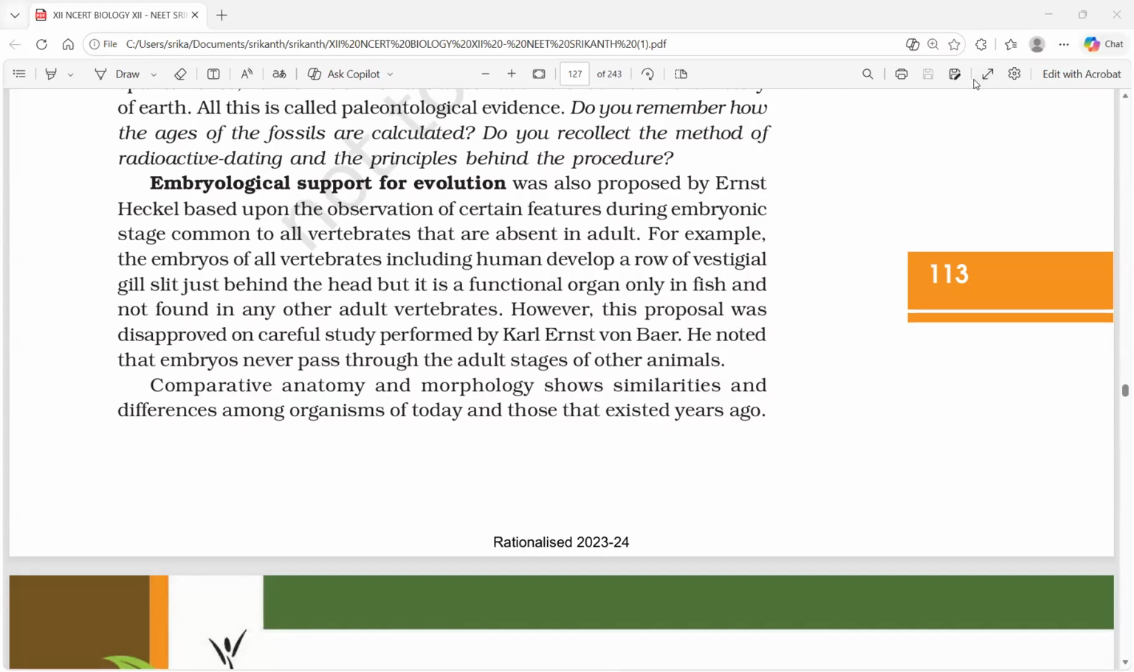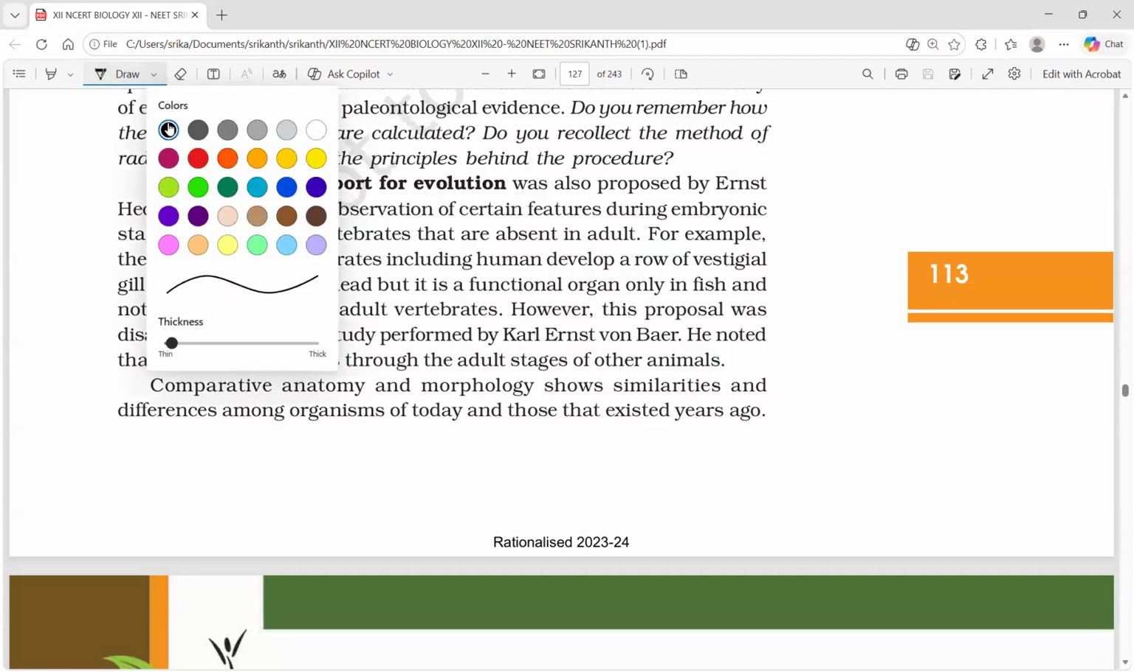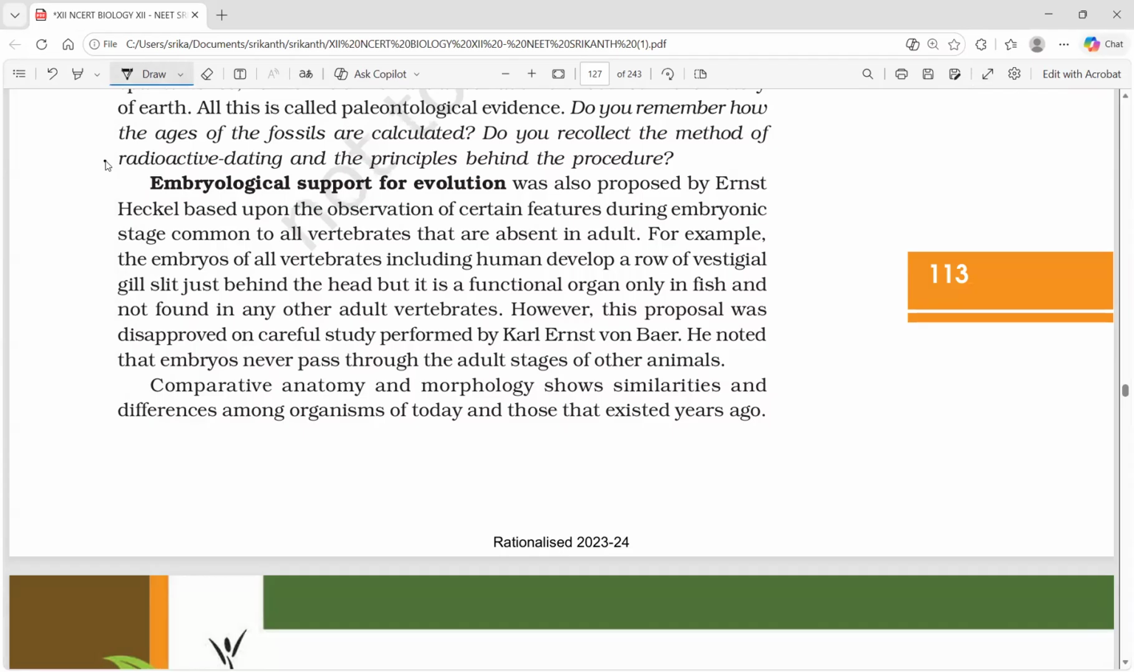Embryological support for evolution. Here there is some confusion. Embryological support for evolution, we need to be careful here. Look carefully. We have two scientists in embryological evidences.